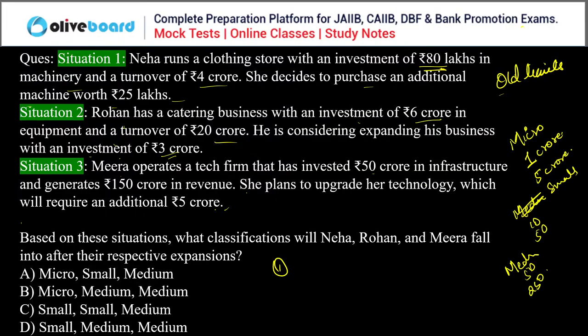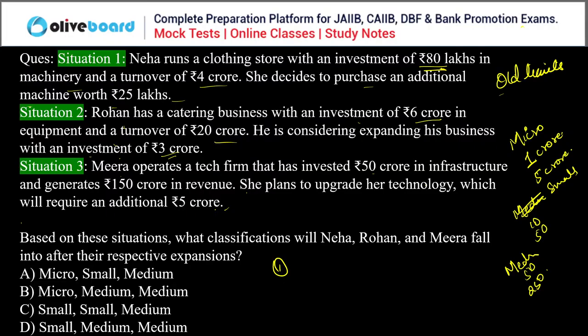So if in any year you exceed either the investment or the turnover limit, you are shifted to the next category. But for downgrading, like from medium to small and from small to micro, you have to fall below both limits. When you don't reach both limits, then you are downgraded.